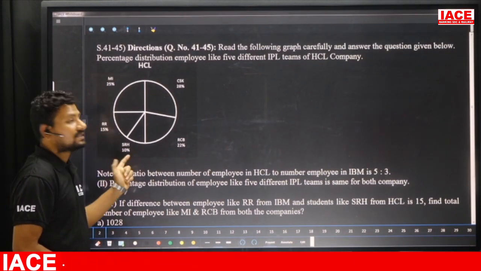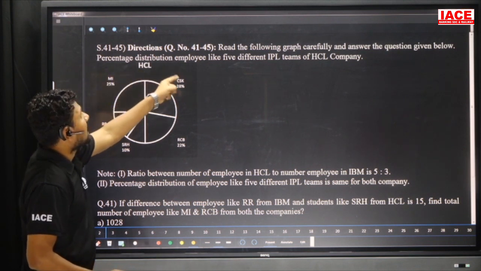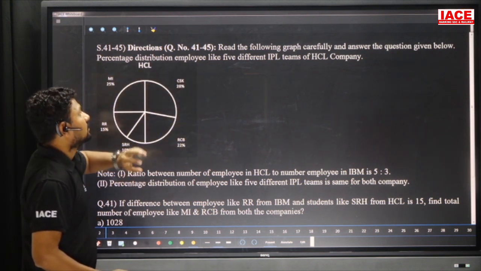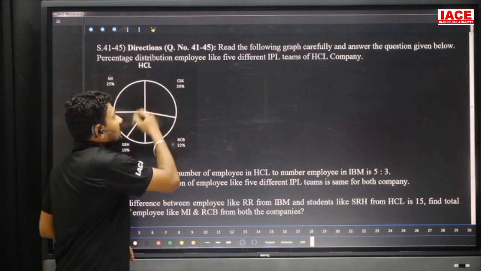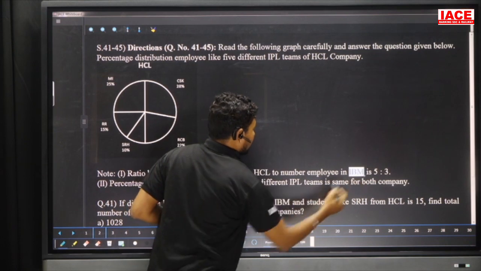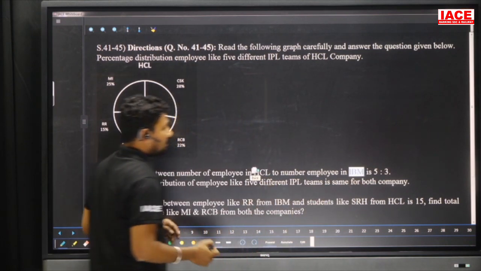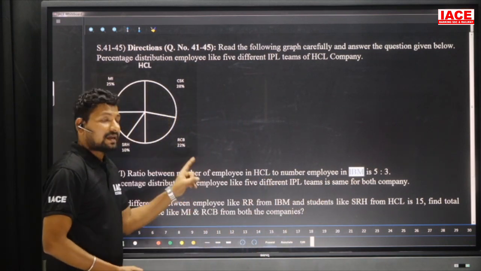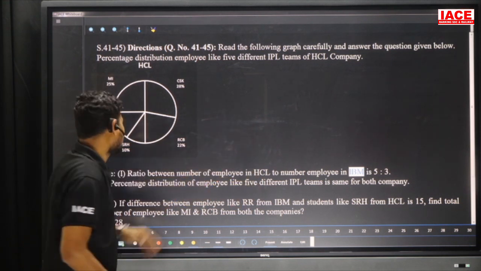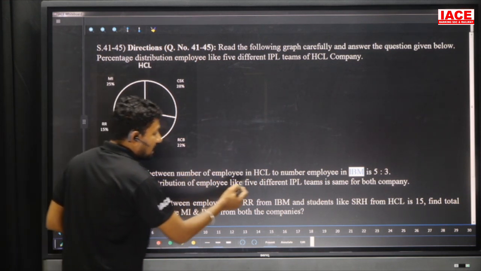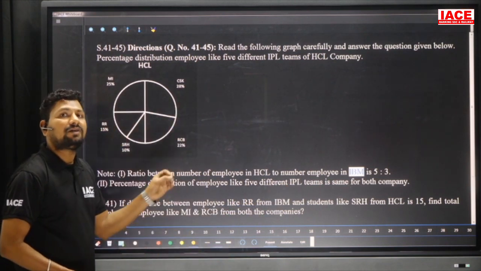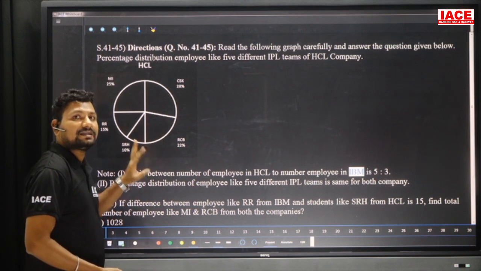We have directions based on the pie chart. The percentage distribution of employees across 5 different IPL teams is given for the HCL company, and also for the IBM company. HCL has 5 parts of employees, and IBM has 3 parts. The percentage distribution of employees across the 5 IPL teams is the same for both companies.